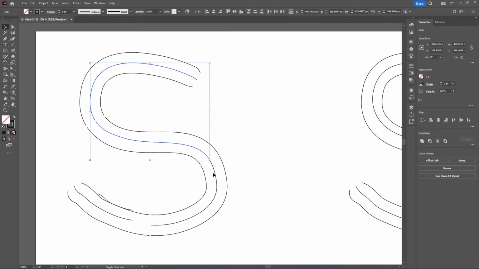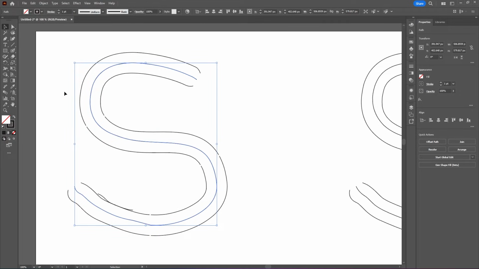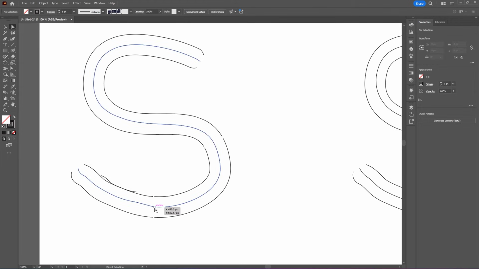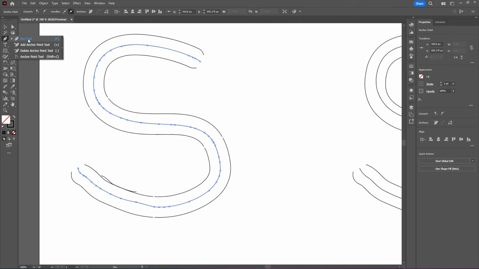So let's select the center paths. Go to Object, Path, Join, or you can use Control or Command and J on your keyboard. And as you see, it joins all of these paths. Just this section here is a little weird. So let's go to our Pen tool, delete anchor points, and just try and make this section cleaner. Something like that should be good.